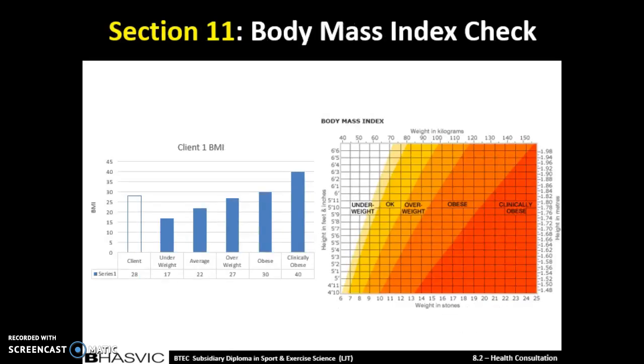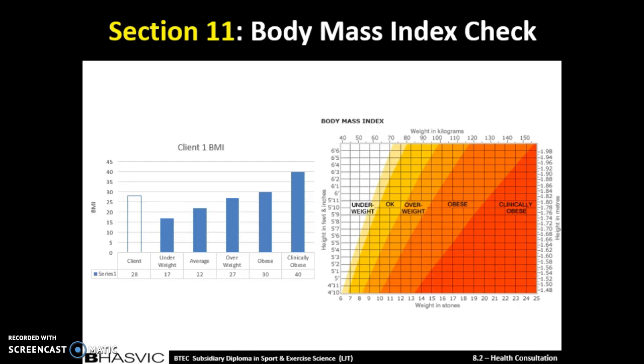Here we have the normative data for the body mass index check, and we also have a graph comparing her scores for her BMI to the averages and below and above. Here we can see that Sue's BMI is at 28, and at 28 that means that she is overweight, as to be overweight you have to be between 27 and 30, and 28 is. This is worrying for Sue, as she is in the overweight section, which is unhealthy for her and can lead to further risk.